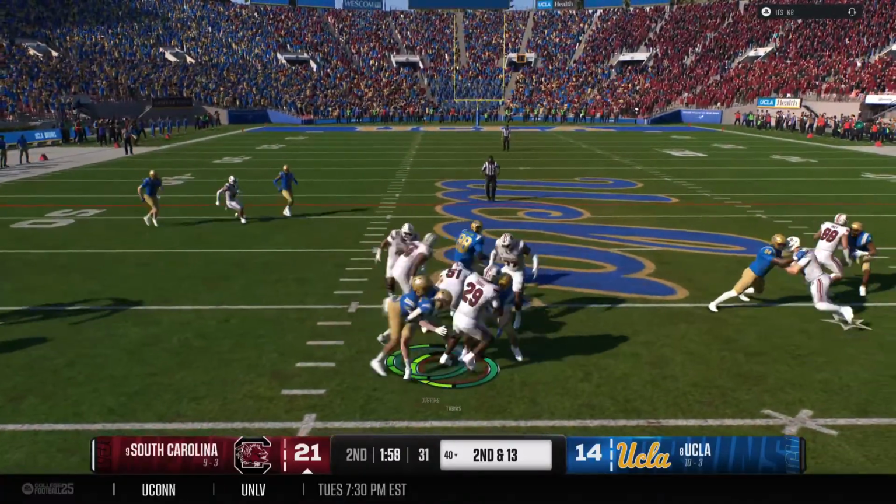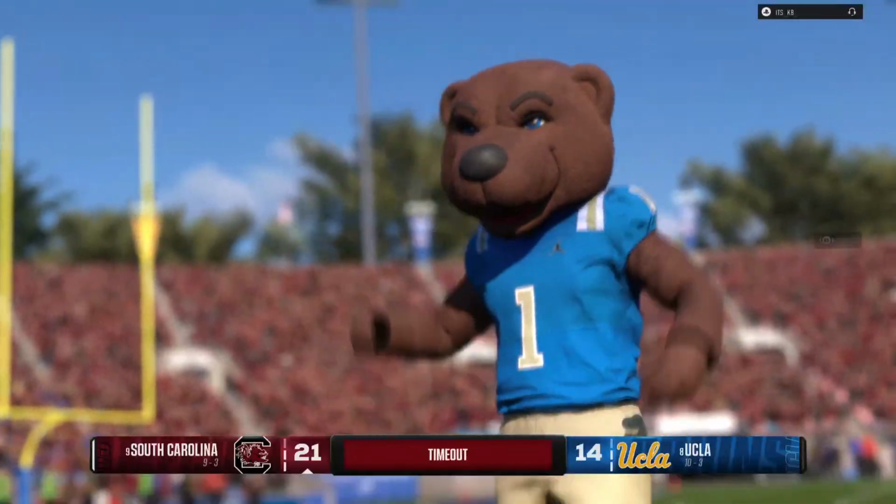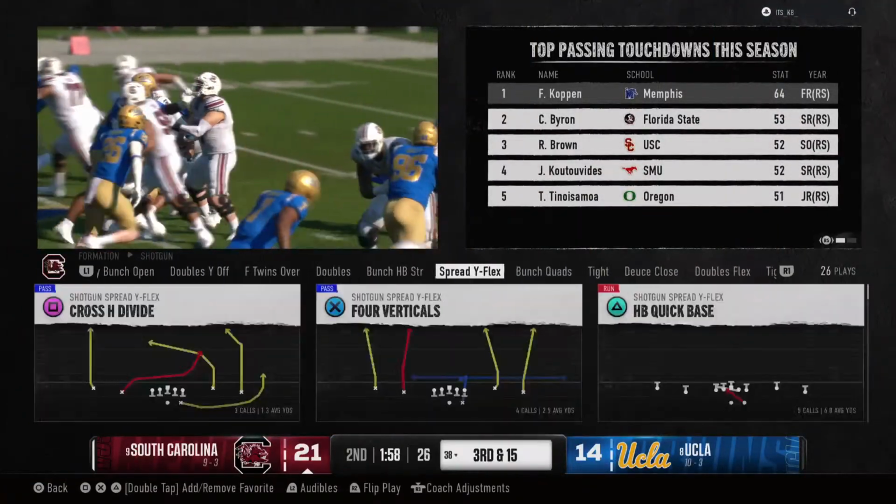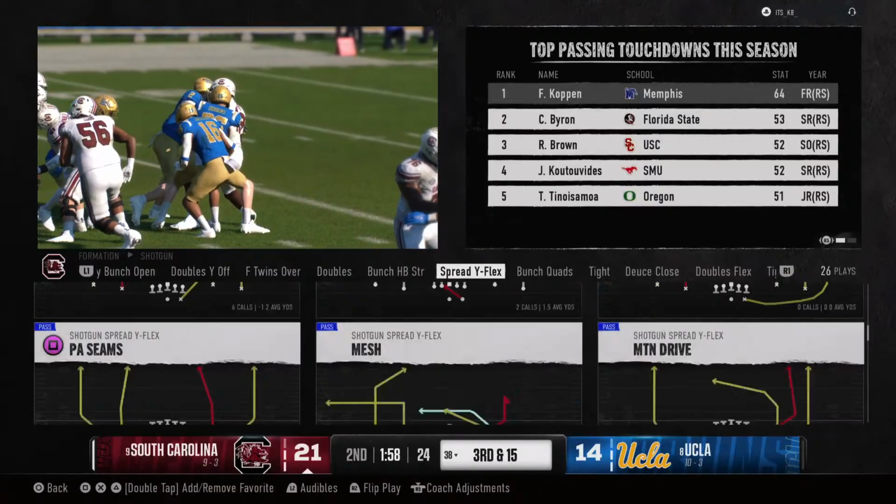And they'll keep it on the ground. Running back has the handoff. Tackled behind the line. It's a loss of 2. And a timeout is called to talk strategy. Close game here as we approach halftime.